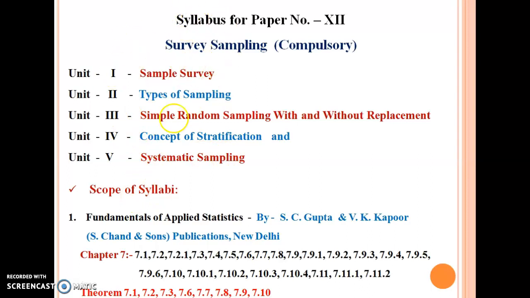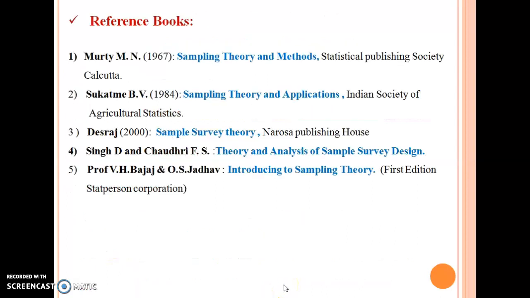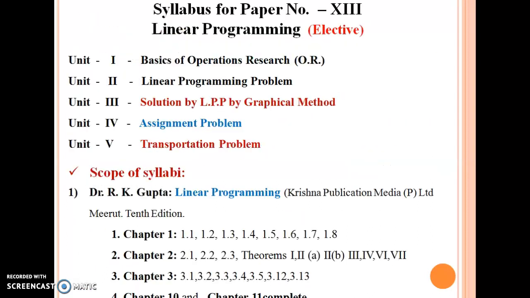You can go through this book, Fundamentals of Applied Statistics, written by S.C. Gupta and V.K. Kapoor, Sultan Chand and Sons publication, New Delhi. I have mentioned some references here. You can refer to chapter number 7 of this book. This is easy for you, and out of 7 to 8 theorems, a question may be asked in your examination, definitely from these theorems. You can go through this. These are some reference books.